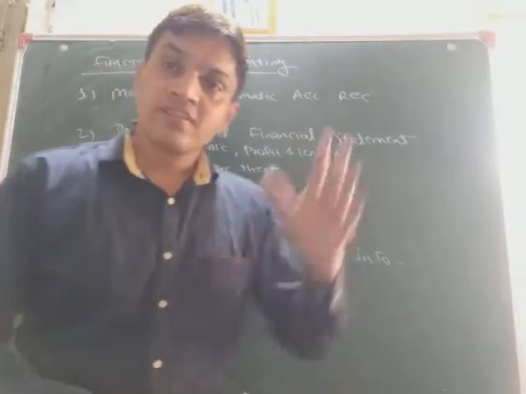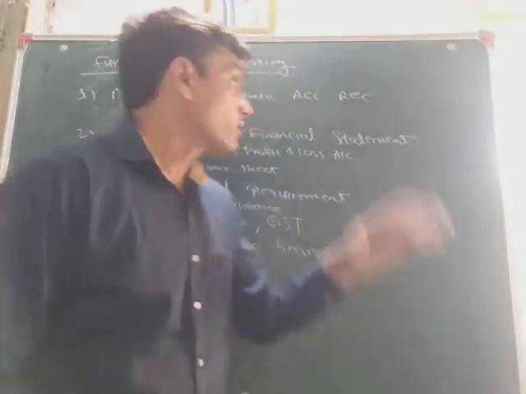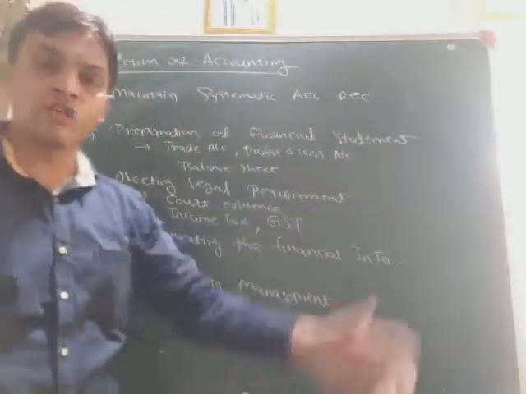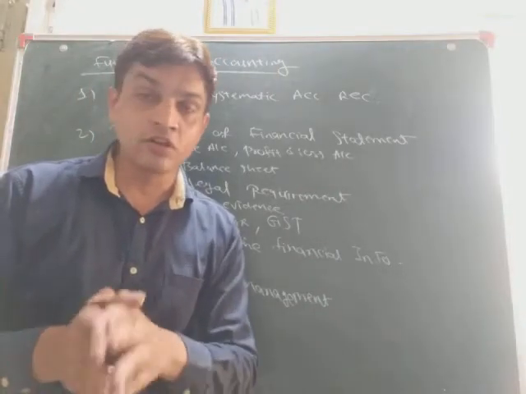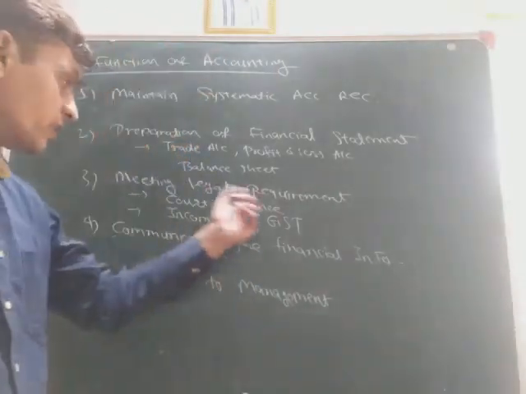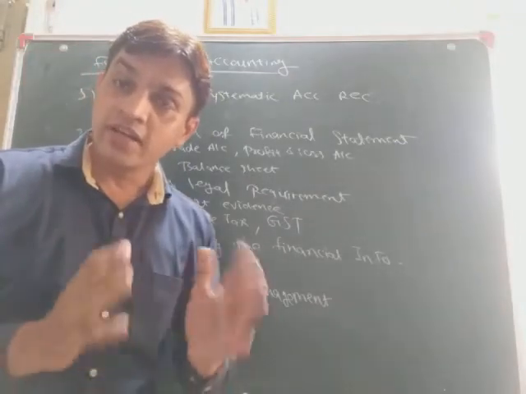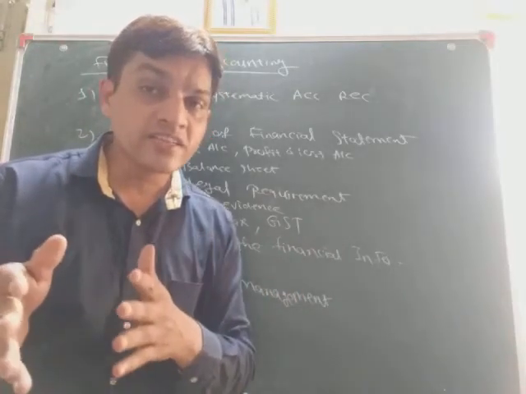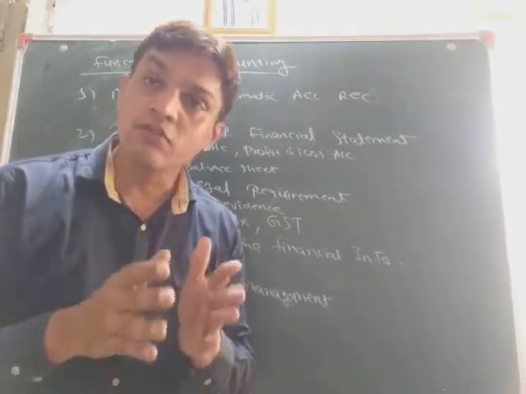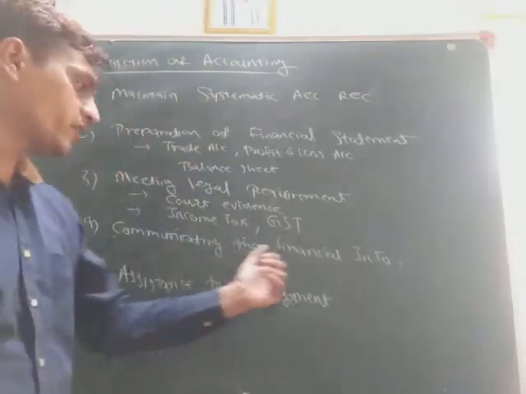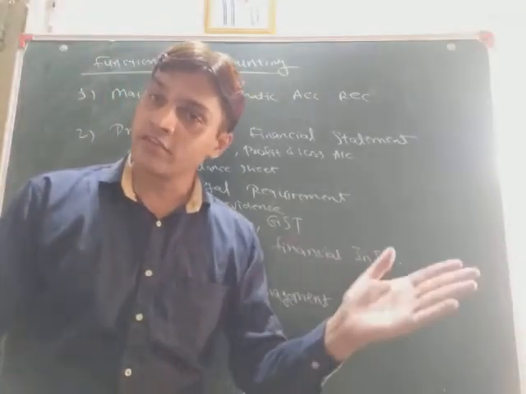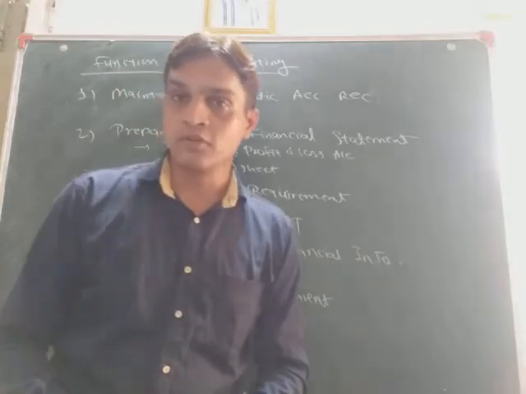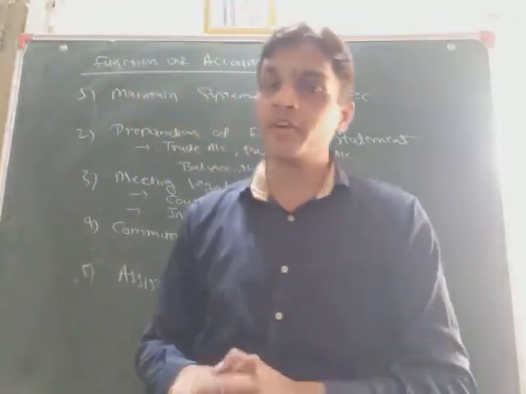So these are the functions of accounting. Number 1, maintain systematic accounting records. Number 2, preparation of financial statements, by which we can know the profit and loss and the position of our business. Number 3, meeting legal requirements, meaning by law: in court it is evidence, and income tax and GST are decided on the basis of accounting records. Number 4, communicating the financial information to the users. And the last one, assistance to management. So this is all about the functions of accounting.